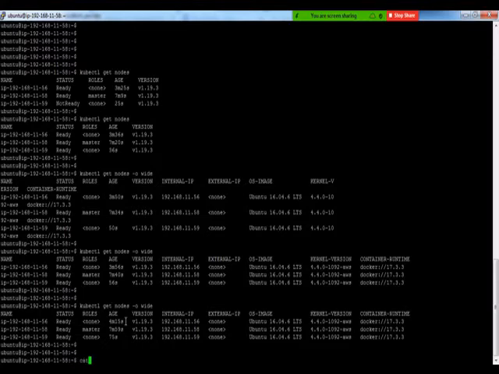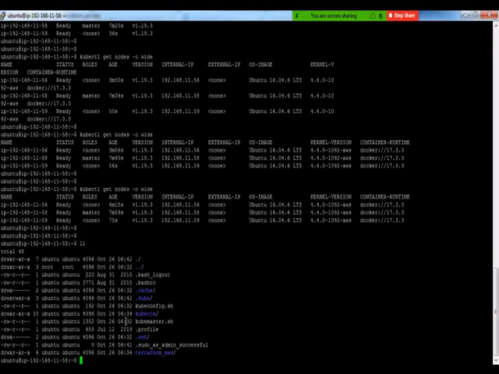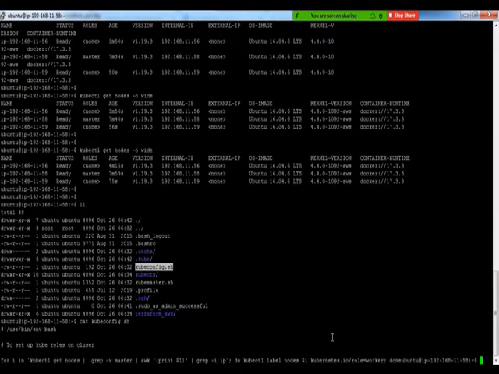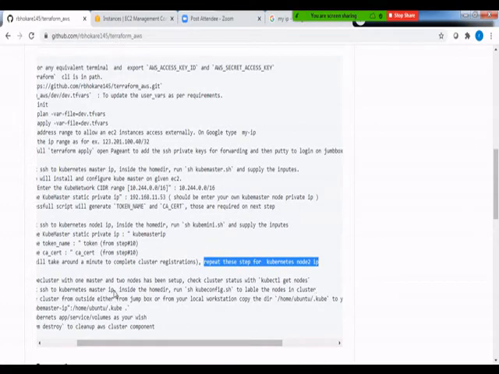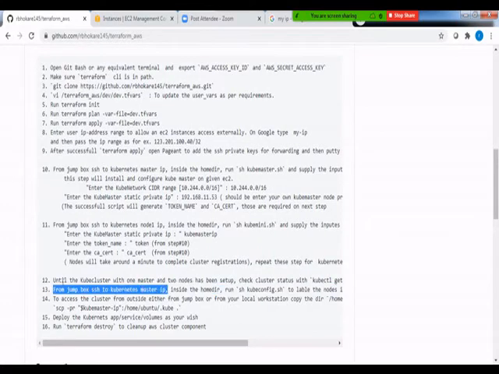For that purpose, I have another script available here, called kubeconfig.sh. This script is going to run the command kubectl label node $i, where $i is each node listed in the output of kubectl get nodes, and set the role as node-role.kubernetes.io/worker. This is what we have mentioned in step number 13. So we are done with step number 12.